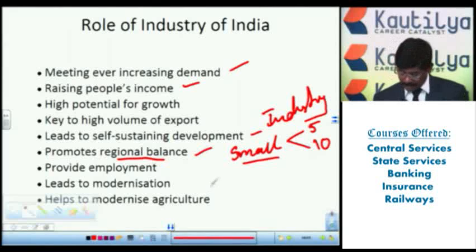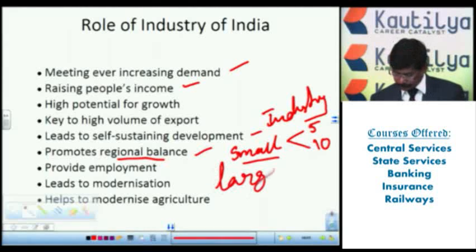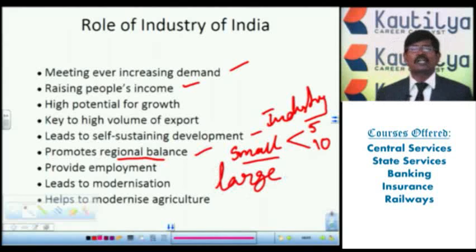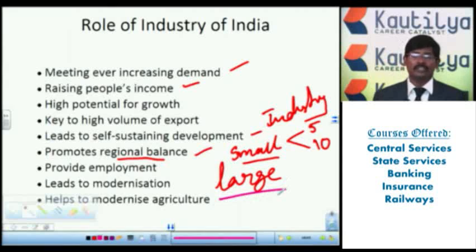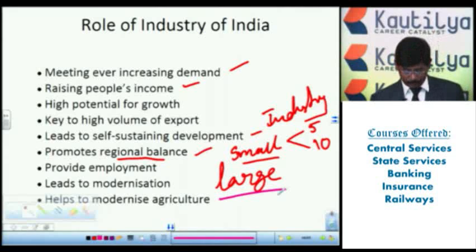Instead of this, if we start a large scale industry, with help of a large scale industry, automatically we can provide employment facilities to thousands of people. When they start a large scale industry, directly we can provide employment to more than 10,000 members. For the 10,000, we require transportation, housing, shopping and communication. For all those things, we can provide the remaining facilities. Indirectly, we can provide employment facilities to more than thousands of people. That's why we can improve the employment facility with help of the industrial sector.